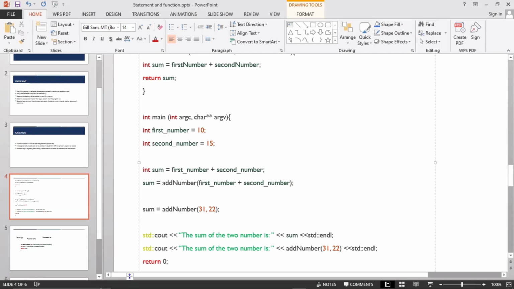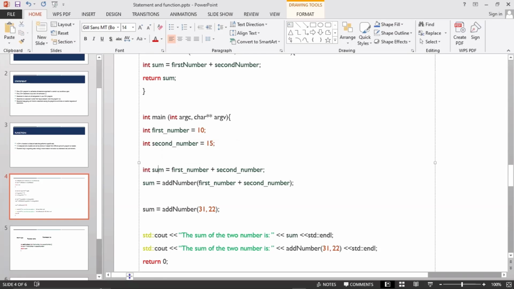So here I sum them together. I sum the first number and the second number, and I declared another variable for the sum here. I don't think you understand what a variable is, but don't worry, I will explain more about that in the next lecture.